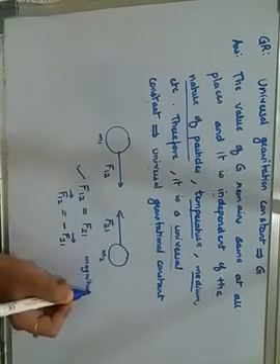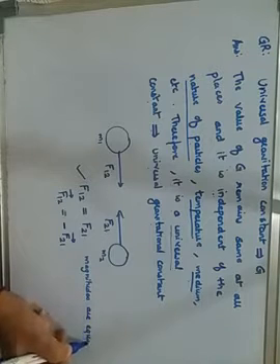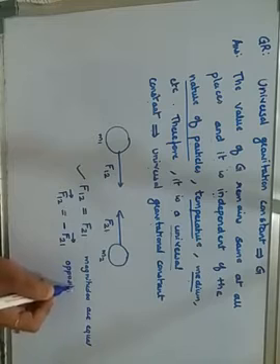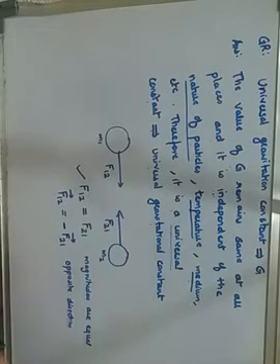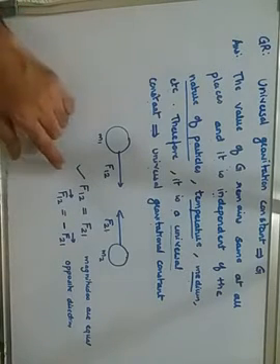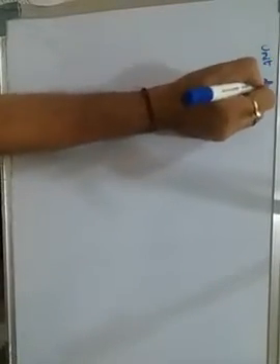Magnitudes are equal, and this is to show that they are in opposite direction. Getting it? These are the two forces acting on the two bodies. Now we derive the unit for gravitation. Now what is the unit for gravitation?